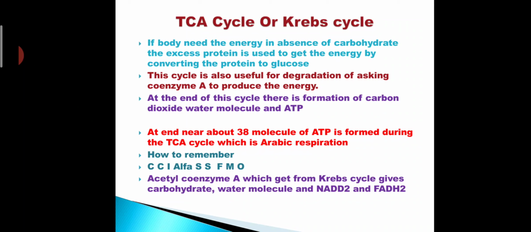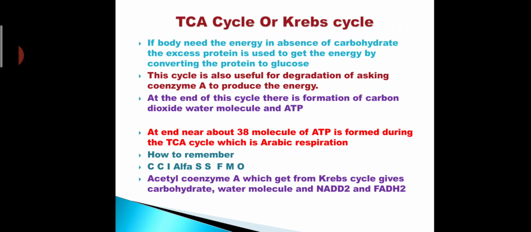How to remember this cycle? C, C, I, alpha, S, S, F, M, O. Here is the chart we have to learn: first citric acid, C, alpha, S, M, O. Here what happened? The first letter of every product produced in the Krebs cycle or TCA cycle is used here to remember.